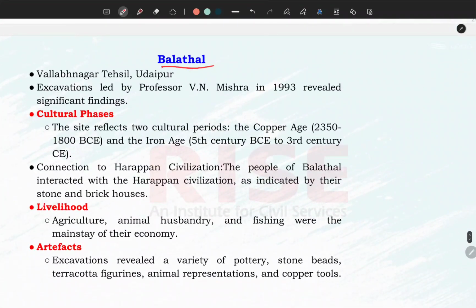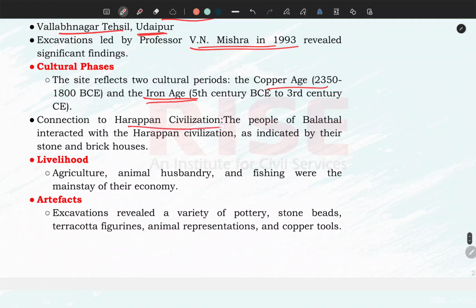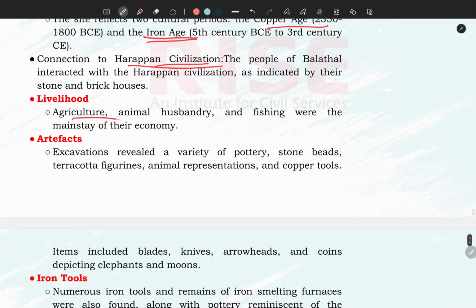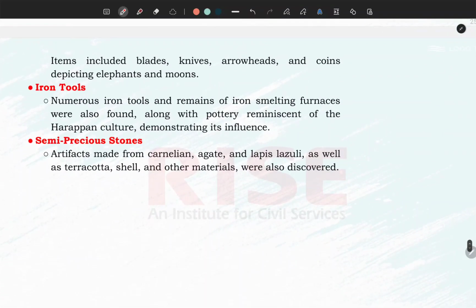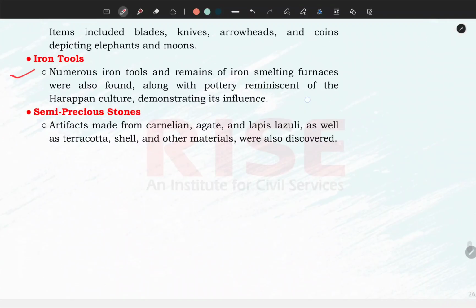Another site is Balathal. Regarding other sites, you have to learn about their location, their excavator, and one or two important features. It is located in Vallabhnagar Tehsil, Udaipur, which is near the Udaipur metropolitan area. V.N. Misra was the excavator. The cultural phases are important: it's a copper age and then iron age. So this site is related with the copper age as well as the iron age. It was related with the Harappan civilization, and the people used to interact with the people of the Harappan civilization. Livelihood, like in other civilizations, was agriculture and animal husbandry. No important artifacts can be asked. Iron tools were important. You can learn about this thing.